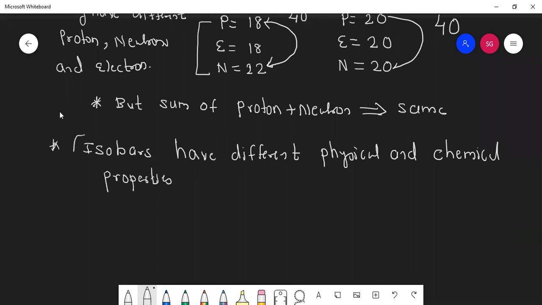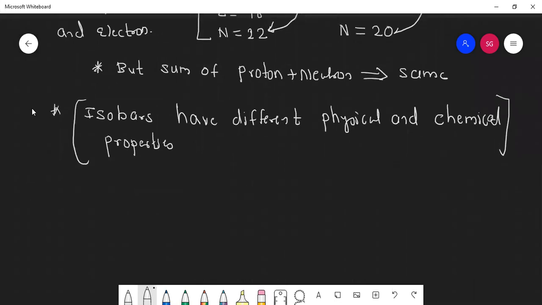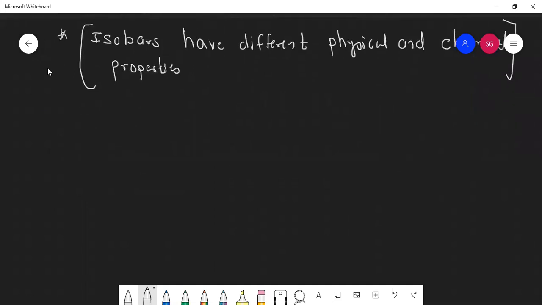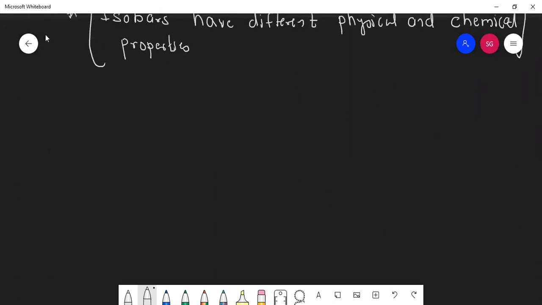Now, isotopes you understood, isobars you understood. Few more are there, and after that I'll be asking randomly.